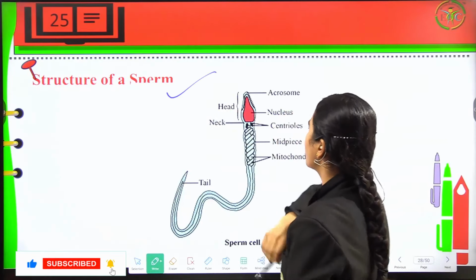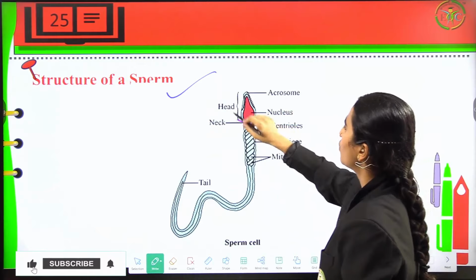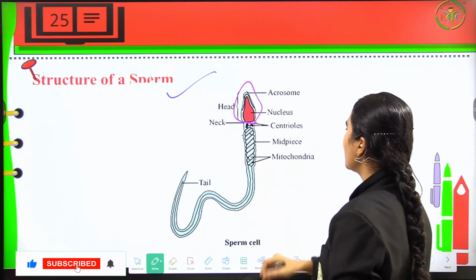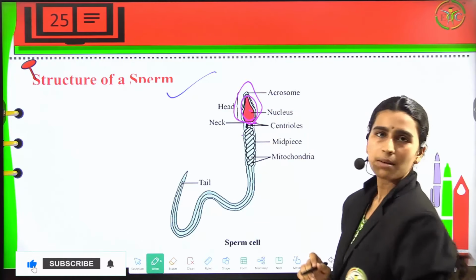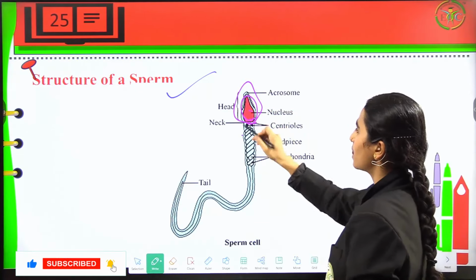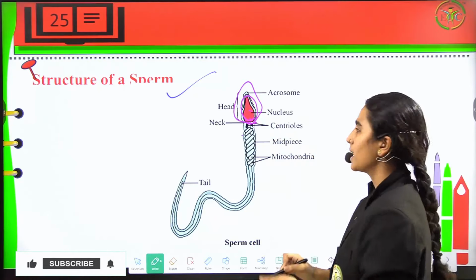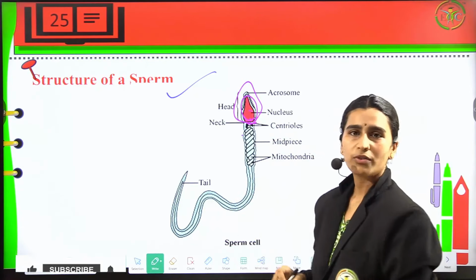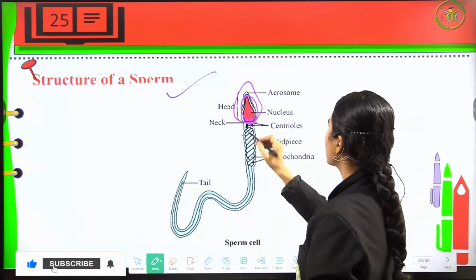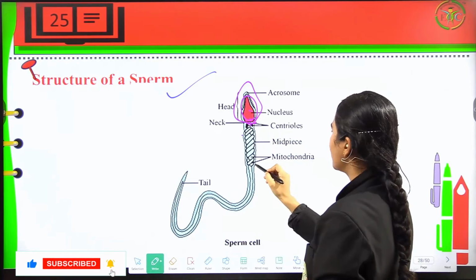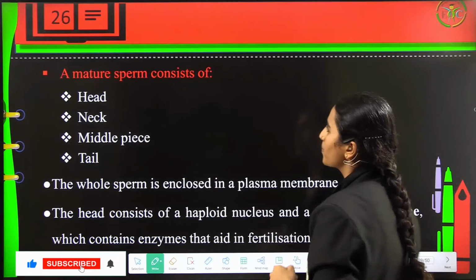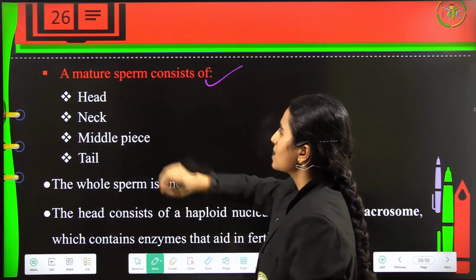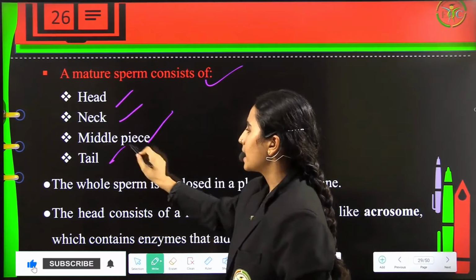Now this is the structure of a sperm. The main parts we have to look for are head, neck and tail, and in the head we can see the acrosome, and the nucleus, which consists of the DNA material. This is the one which is going to get released into the female at the time of fertilization, and then it consists of centrioles, the midpiece, and then the mitochondria, which will provide the nourishment to the sperms. So a mature sperm will consist of head, neck, middle piece and tail, as I told you.